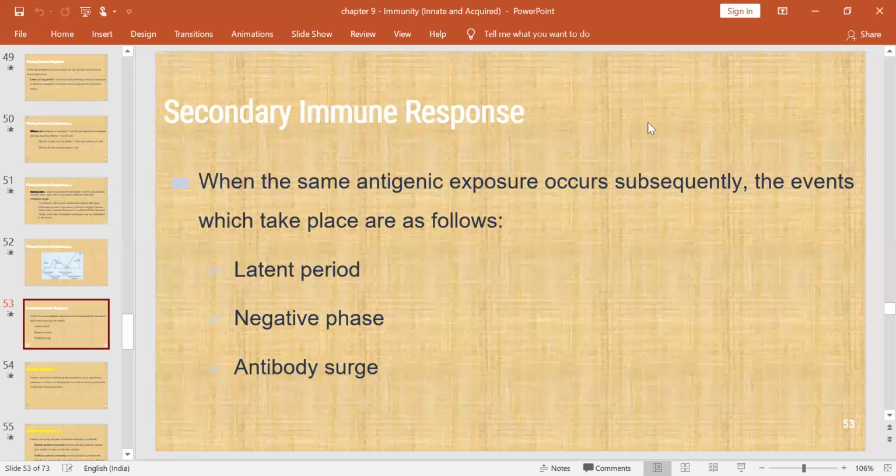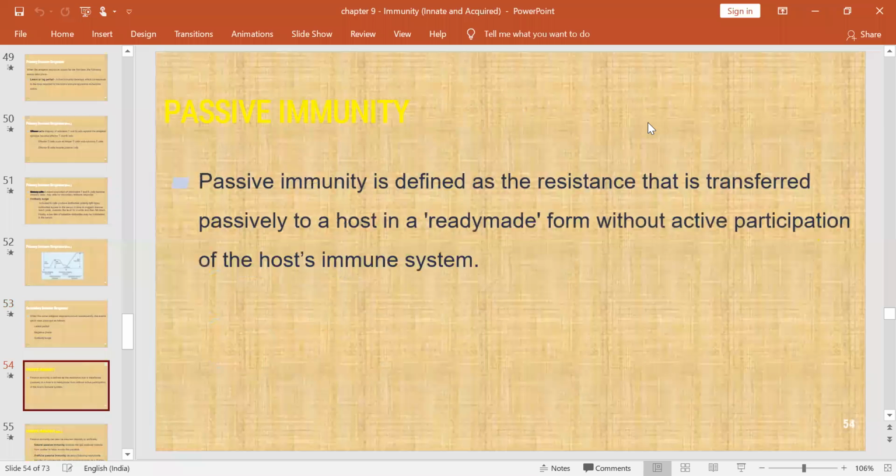And in the secondary immune response, when the same antigenic exposure occurs subsequently, the events are first a latent period and a negative phase, and after that an antibody surge, that is the IgG surge. So after active immunity, passive immunity will be there.